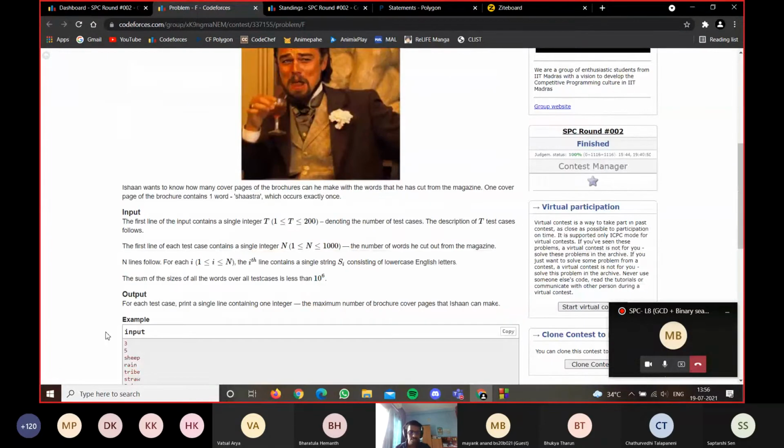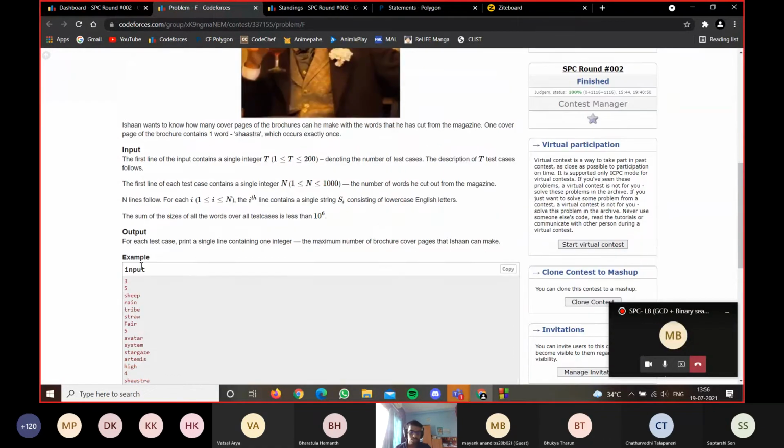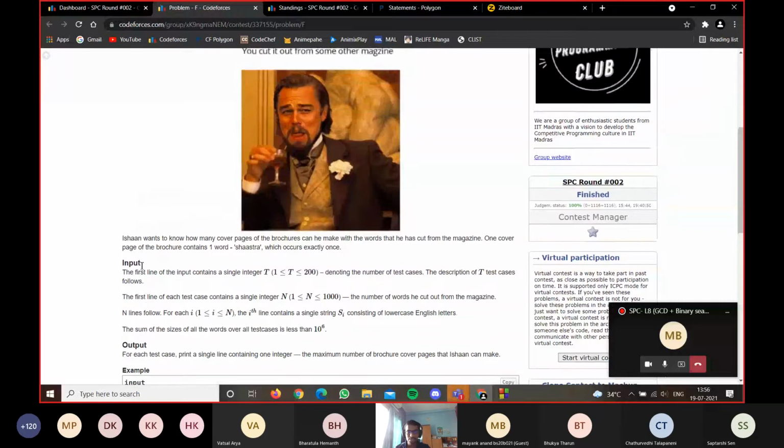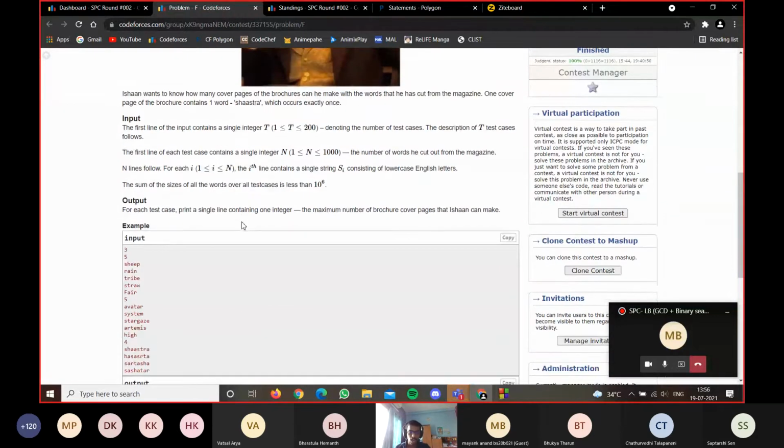I'll take the input of the string. If the character is an S, I will increment my S counter. If it is an H, I will increment my H counter. If it is an A, I will increment my A counter. If it is a T or an R, similarly, I will increment the T or R counter.